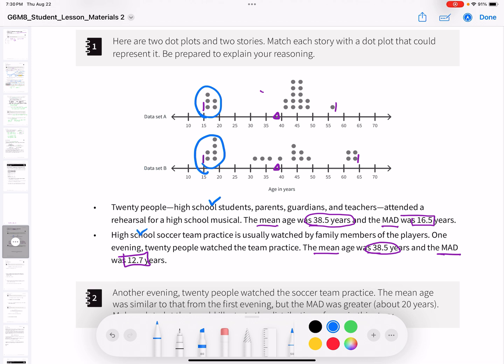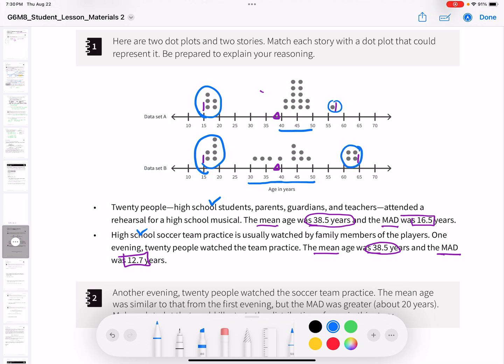Then in data set A, we have a nice cluster from 40 to 50, right? So there's a big group of people who are 40 to 50 years old. And then we have one up here, right? But in data set B, we do have the 40 to 50 range, but we also have the 30 to 40 range. So that's a little spread out. And then we have a cluster up top between 60 to 65.